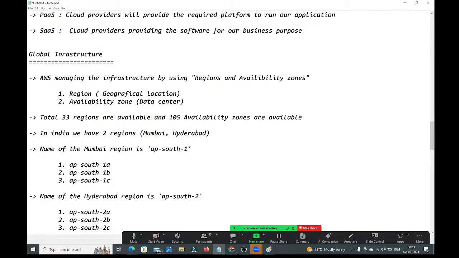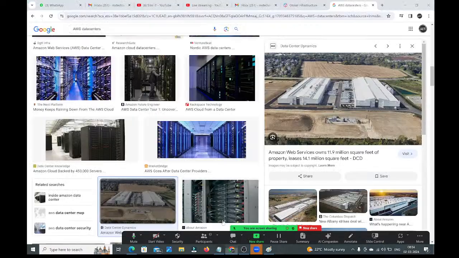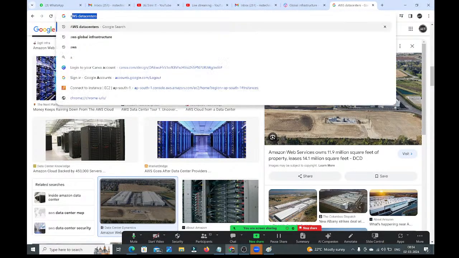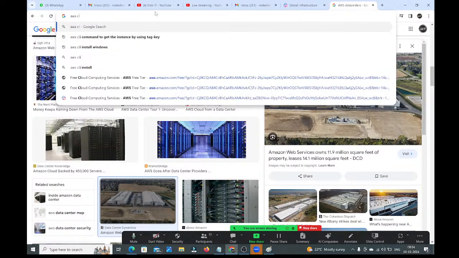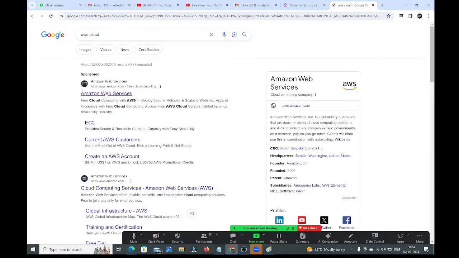Hyderabad region. And under Hyderabad region, these three availability zones are available. Okay, where we can see all these things, guys, at all these regions. Let me log in into the AWS cloud. Here you can see these regions, guys. Let me show.